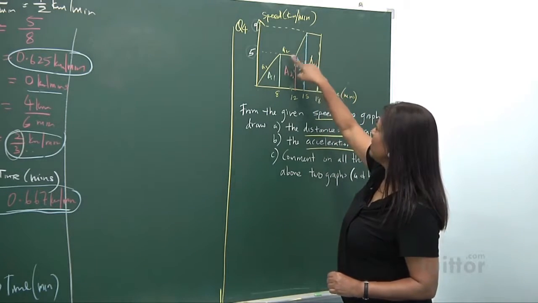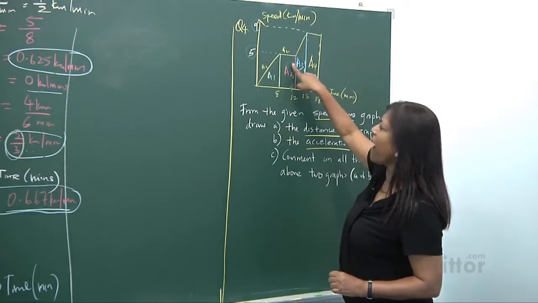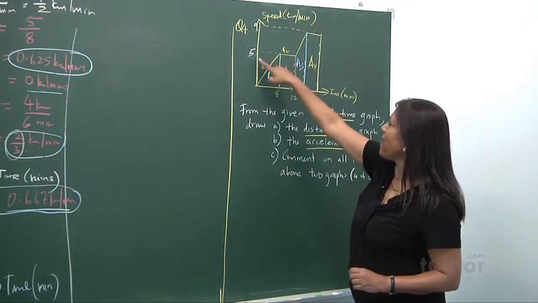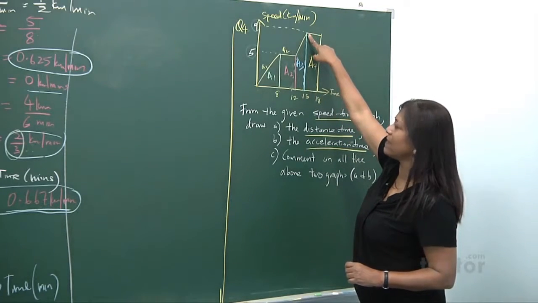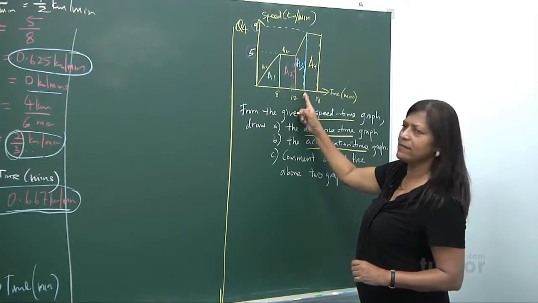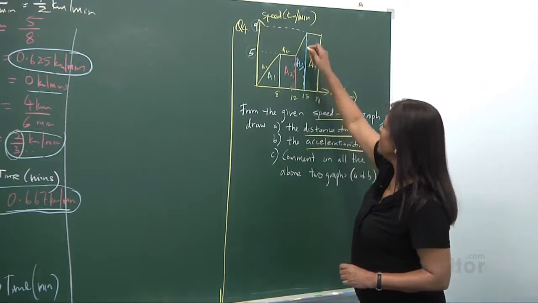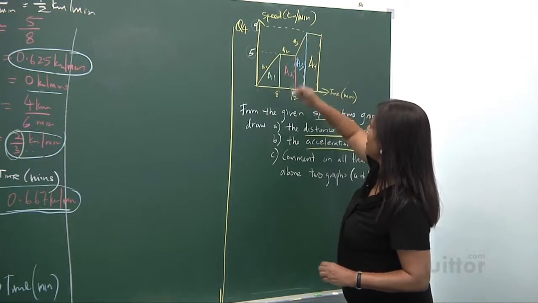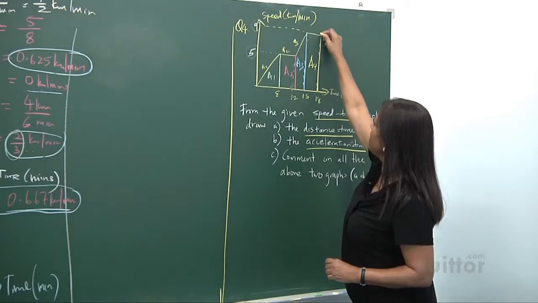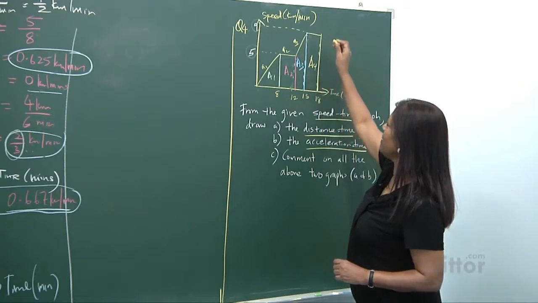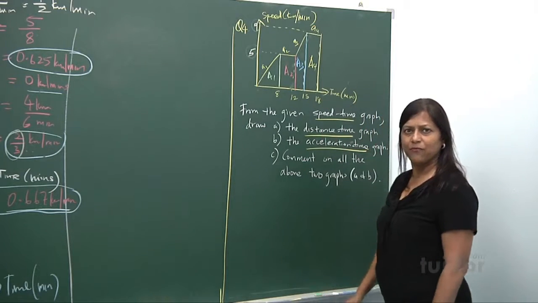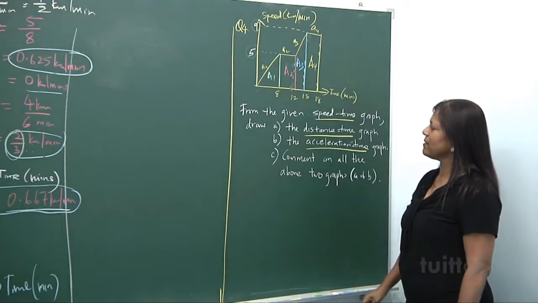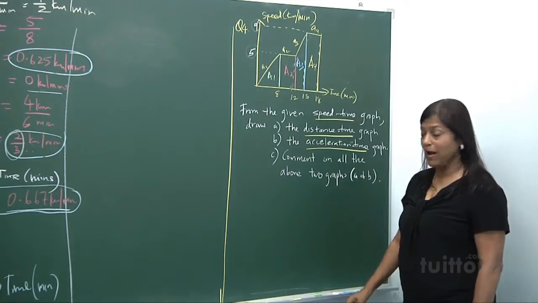And here A2, the speed from 5 kilometers per minute went up to 9 kilometers a minute in 3 minutes, from 12 to 15. So we want to find the acceleration A3, and in here from 15 to 18 minutes the acceleration is constant, A4. Now let's first do the distance, all right?